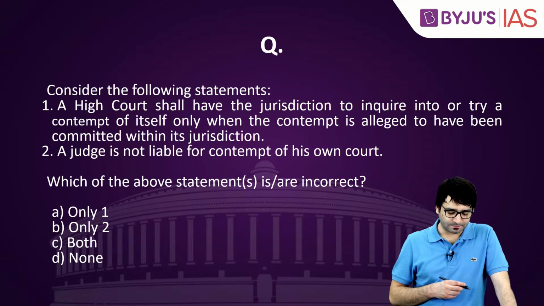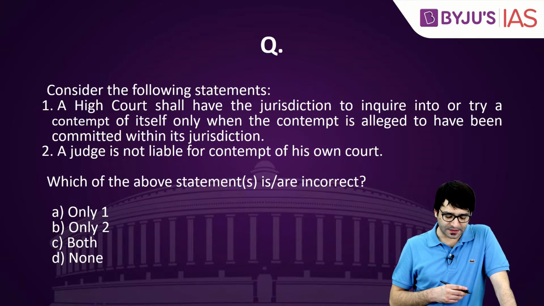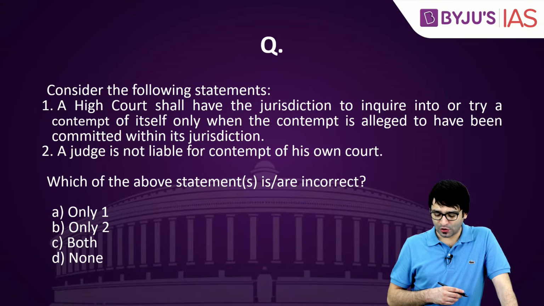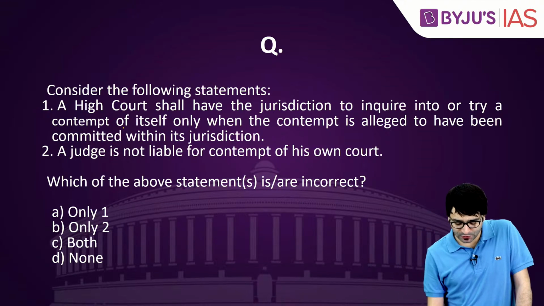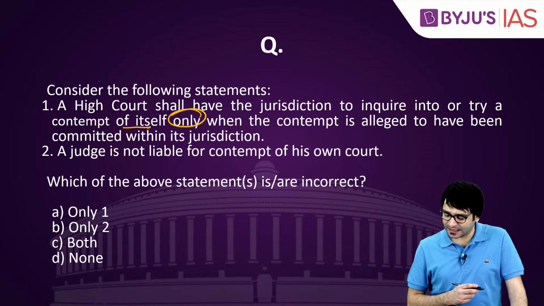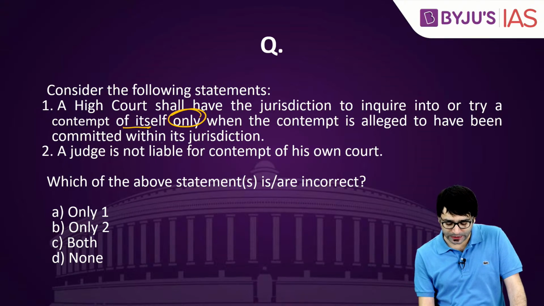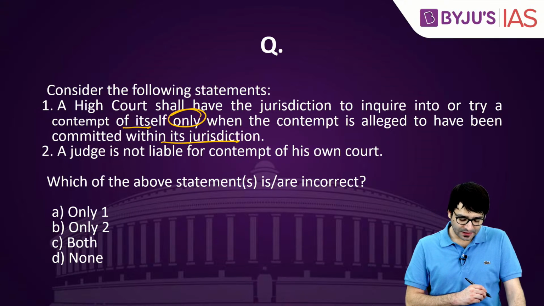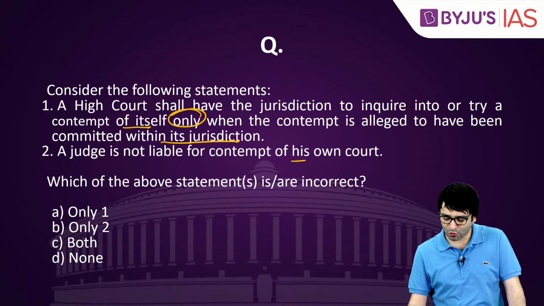Let's look at another question. Consider the following statements. Number 1, a High Court shall have the jurisdiction to inquire into or try a contempt of itself only when the contempt is alleged to have been committed within its jurisdiction. Number 2, a judge is not liable for contempt of his own court.